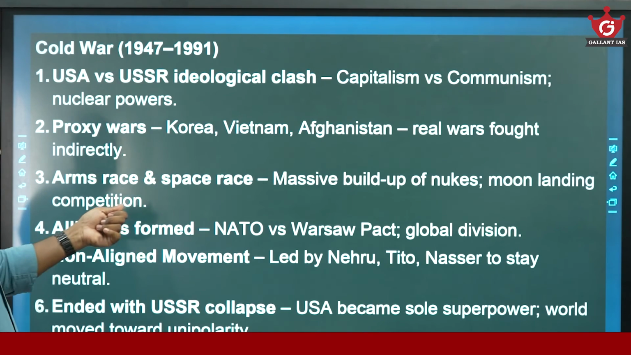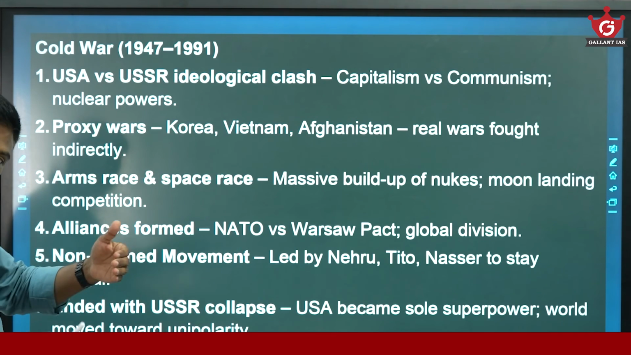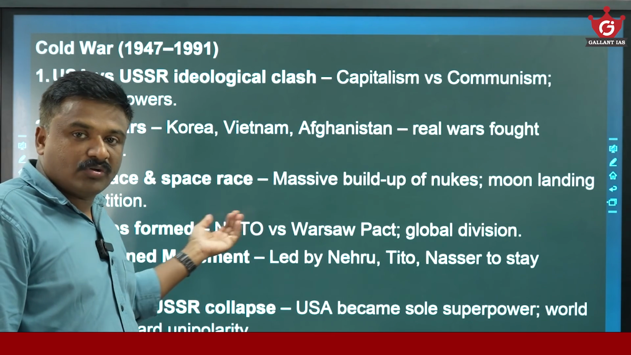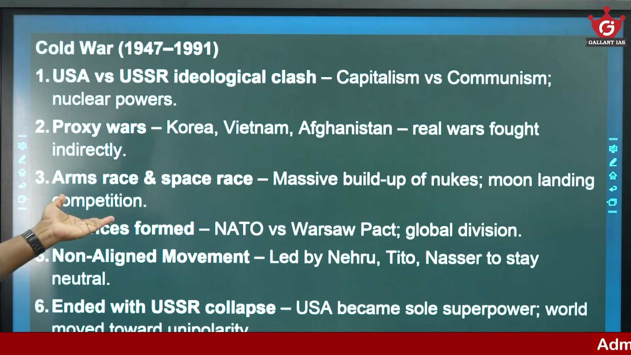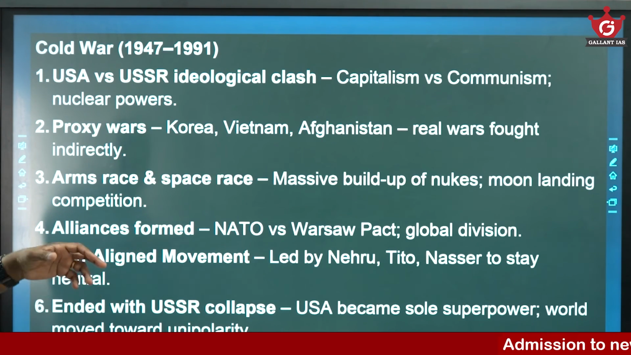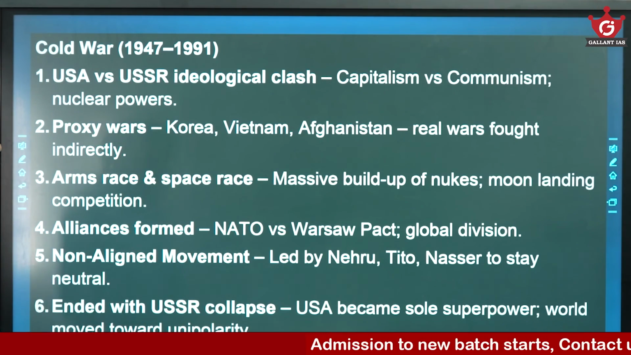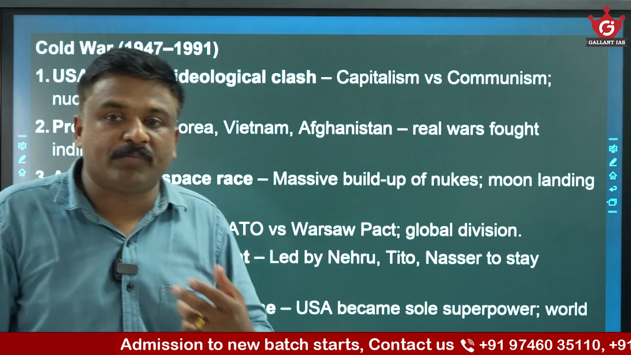Arms race and space race, massive buildup of arms and moon landing competition. Alliances formed on both sides, USA and USSR. NATO versus Warsaw Pact. Non-alignment movement led by Nehru. On the other side there was a non-alignment movement which remained neutral. It ended with the USSR collapse. USA became the sole superpower and the world moved from a bipolar world to a unipolar world.